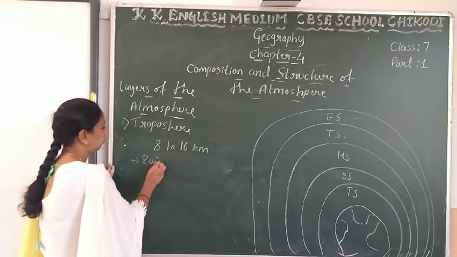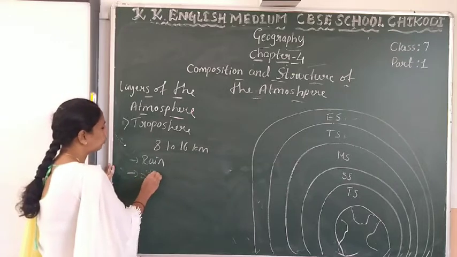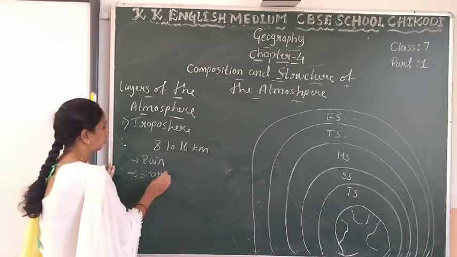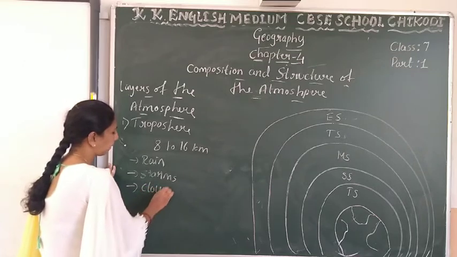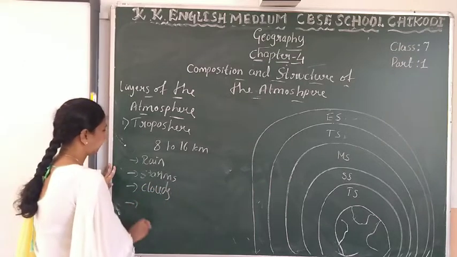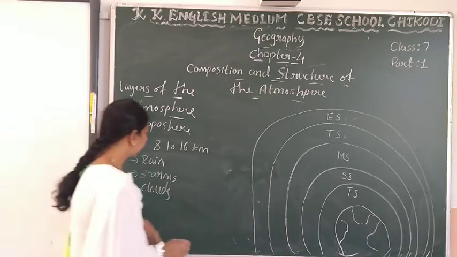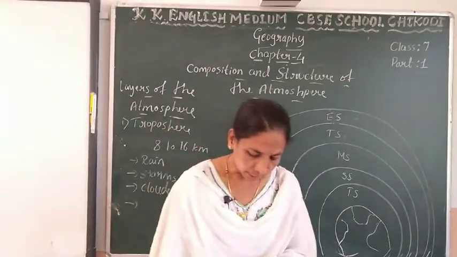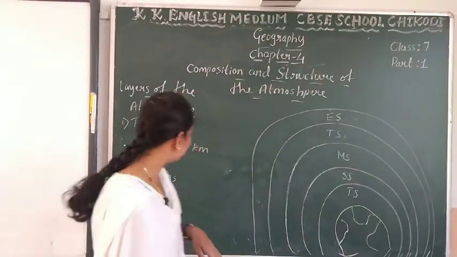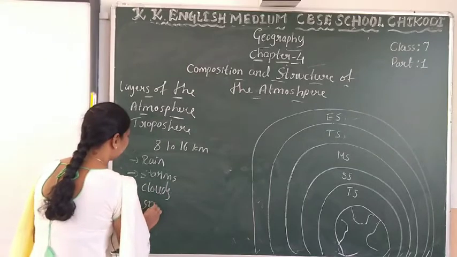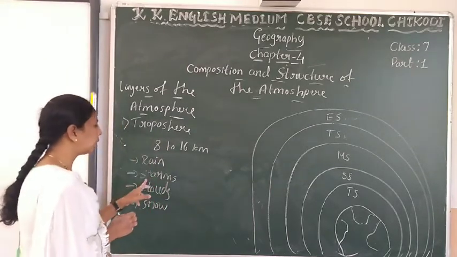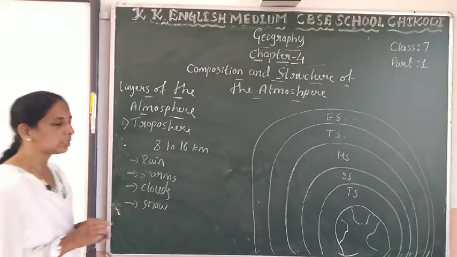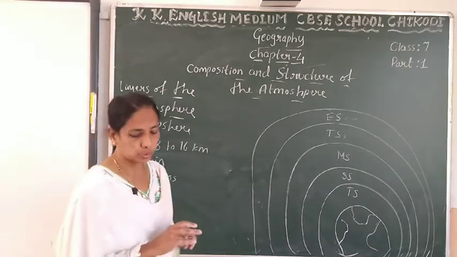Rain, storms, clouds. Most clouds occur here. Snow also occurs here only. So rain occurs here in the troposphere. Storms, clouds and snow occur in the troposphere.